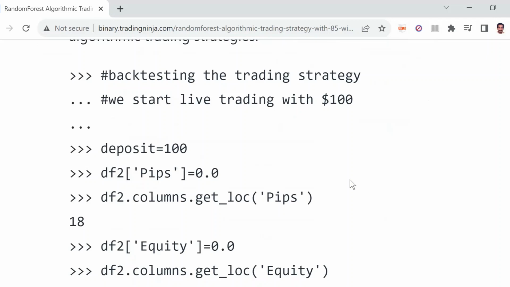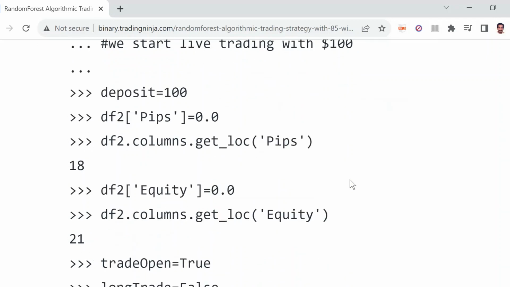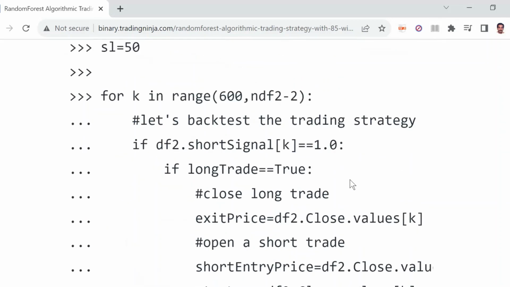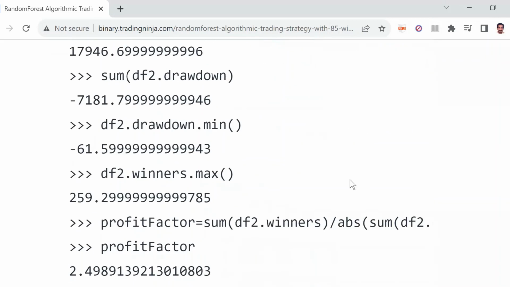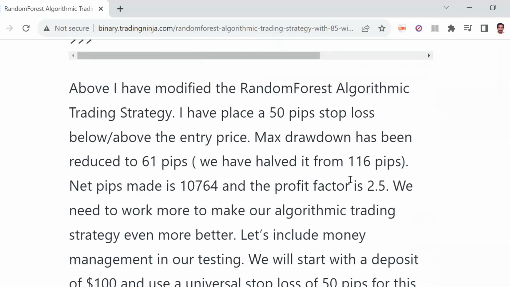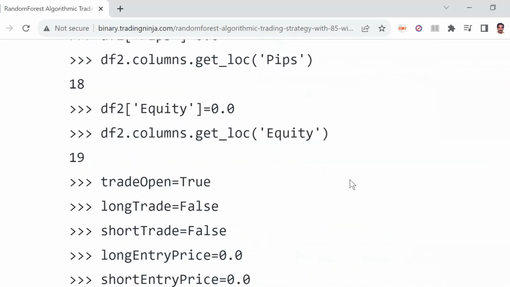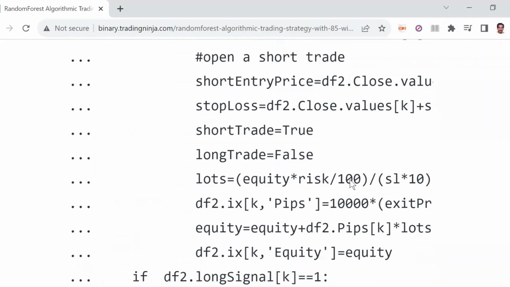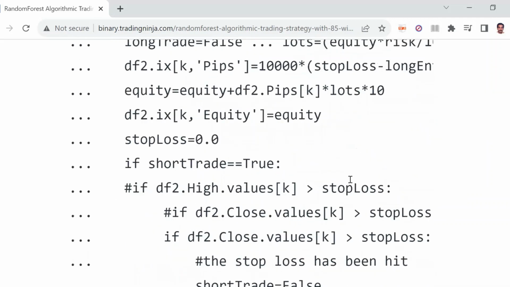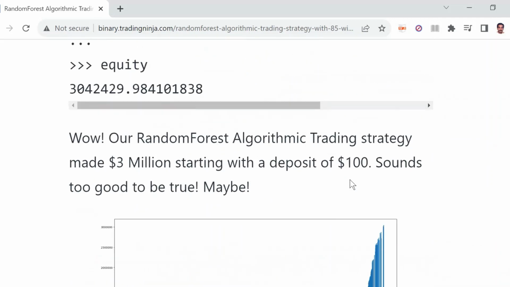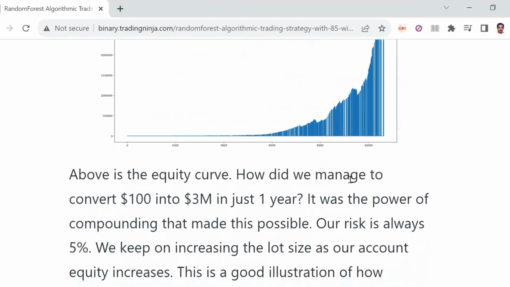If we deposit $100, how much can we make in 1 year with this strategy? So with $100, see this calculation, after, wow, makes 3 million.